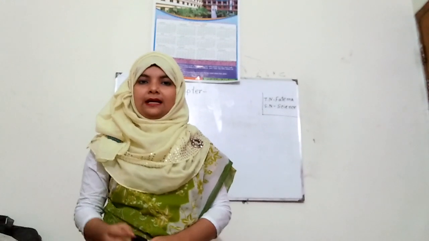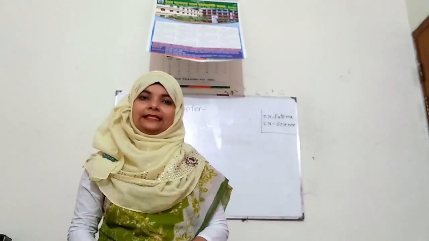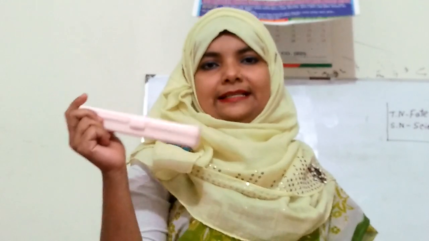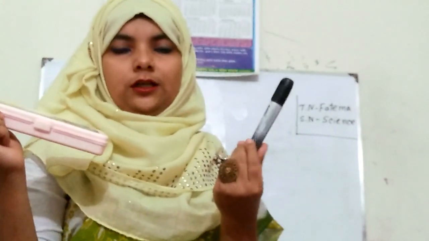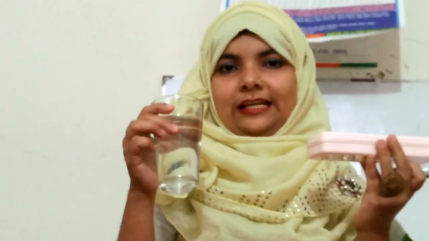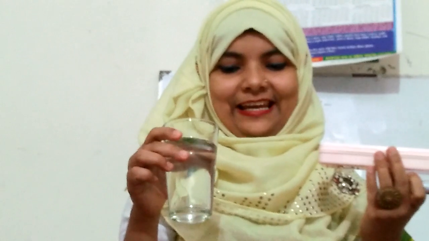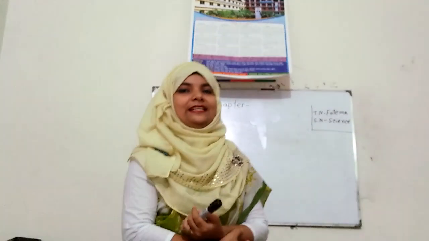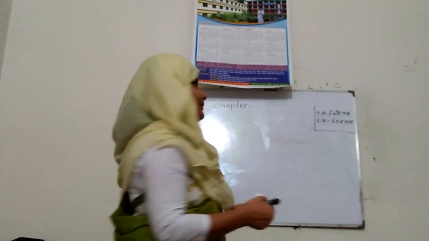Let's you guess. For guessing, I will help you. I will show you some objects so that you can understand from which chapter I want to start my discussion. Okay, let's see. Here is some items. This one, another object also, and another states of objects. Have you seen this one? So I think all of you can guess from which chapter actually I want to discuss. Yes, chapter 6, matter. Okay, let's start.